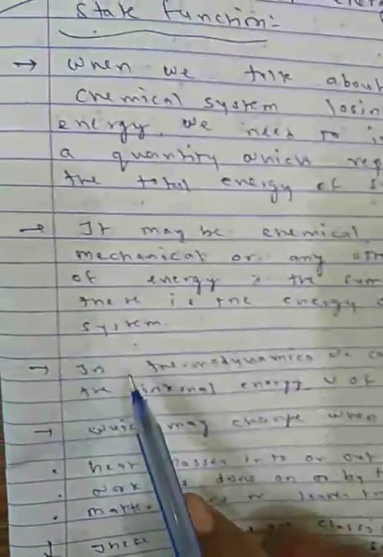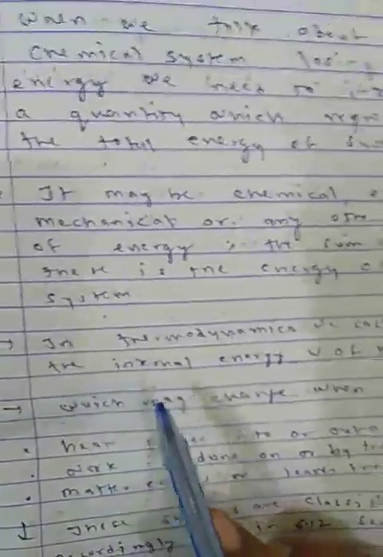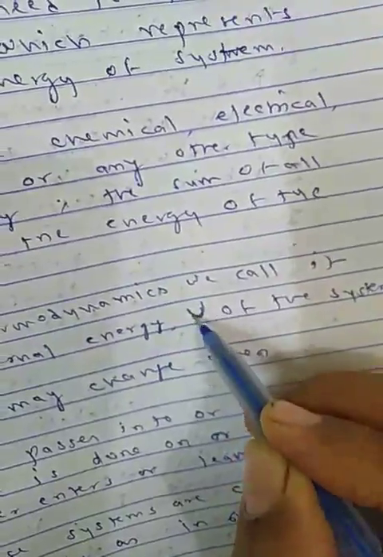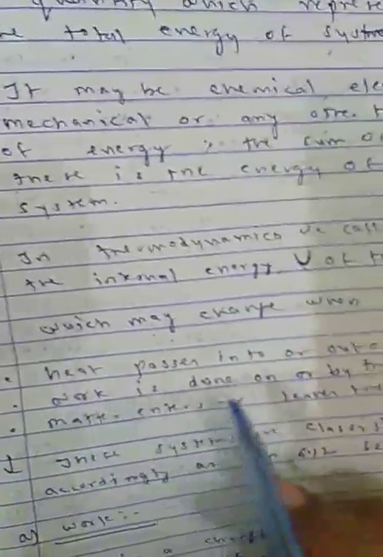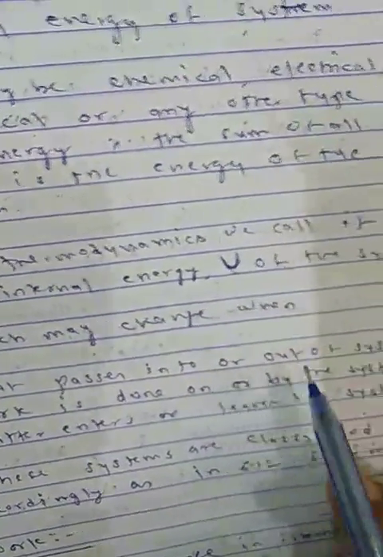The sum of all these is the energy of the system. In thermodynamics we call it the internal energy U of the system.